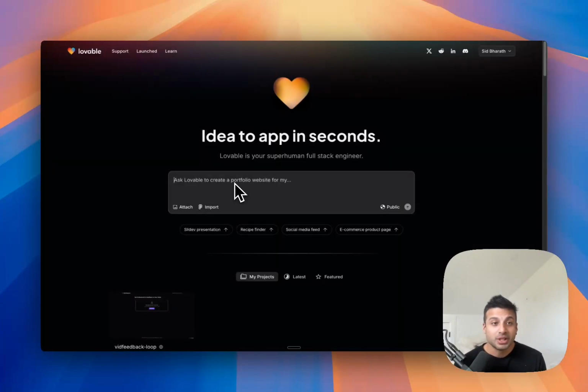So I'm here on the home screen of Lovable, and as you can see, it says, "Idea to app in seconds."